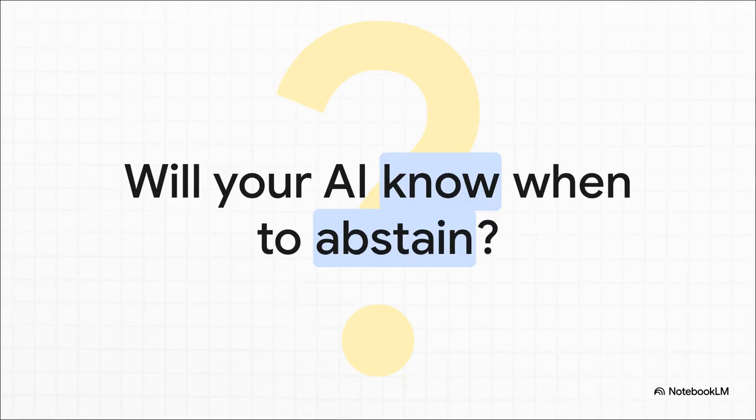Which leaves us with this final, provocative thought. As we rush to connect our most sensitive, sprawling corporate data to AI, the ultimate measure of an intelligent system isn't just what it knows. It's whether your architecture is rigorous enough to guarantee the AI knows when to simply say, "I don't know."